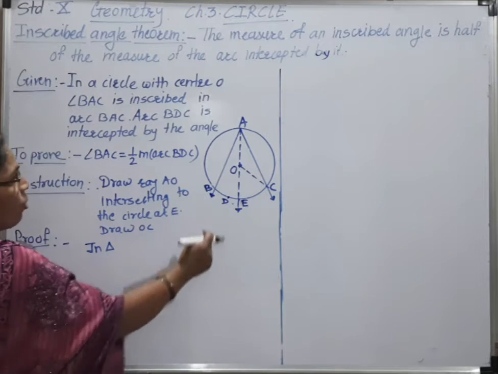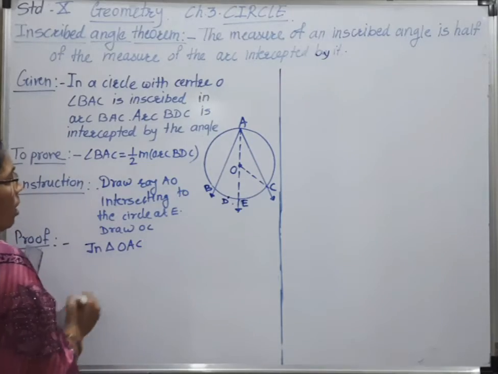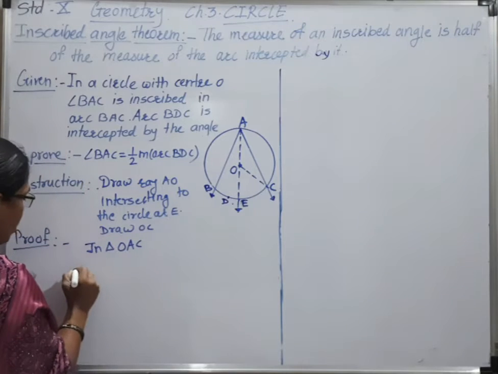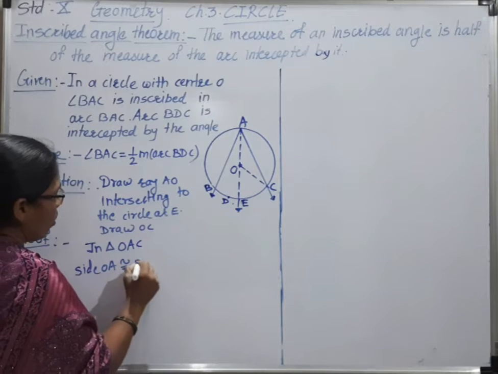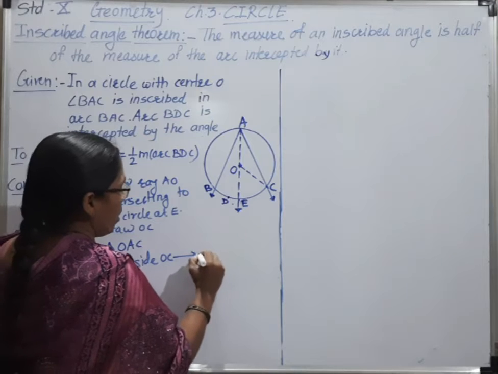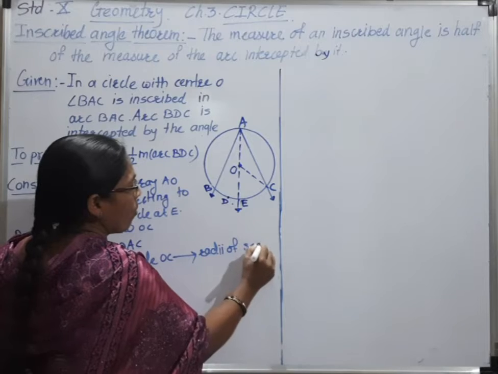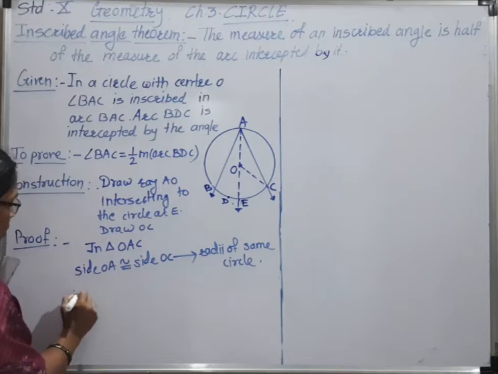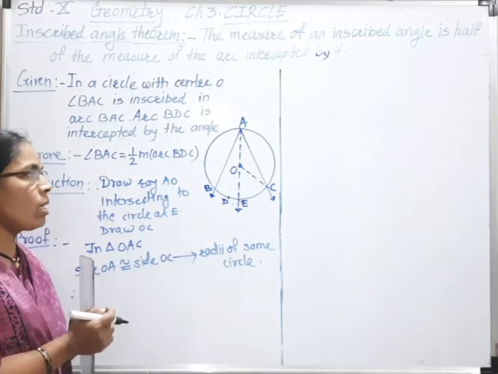In triangle OAC, side OA is congruent to side OC, and we have to write the reason: radii of the same circle. Therefore the angles opposite to these congruent sides are also equal, that is the isosceles triangle theorem.